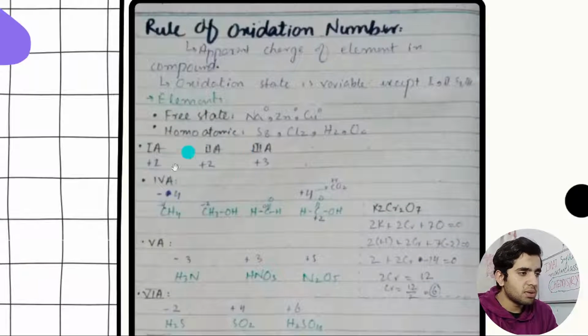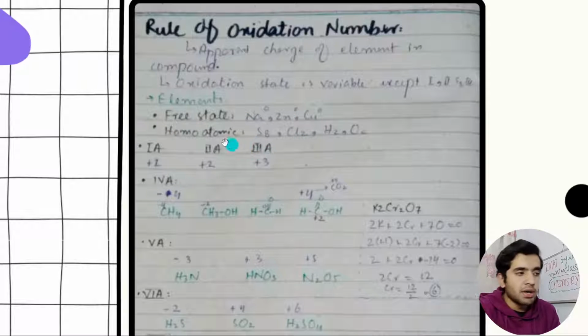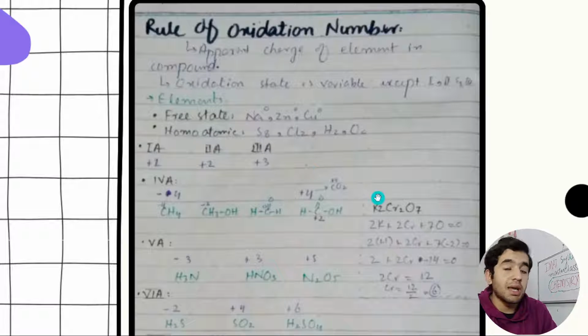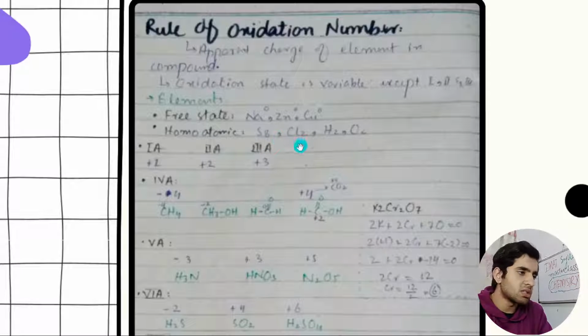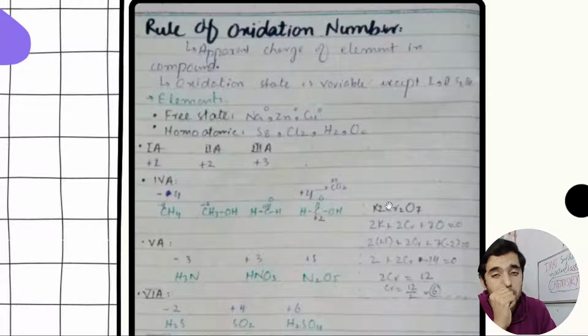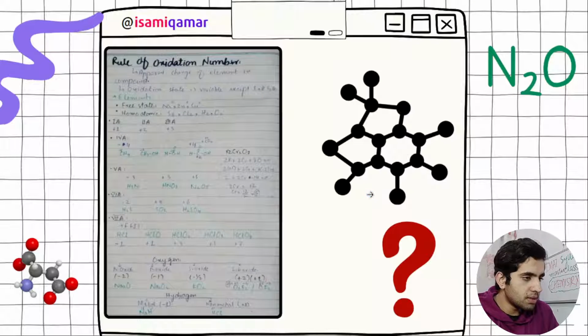So these are some rules. For example, when an element is in its free state, its oxidation number is 0. Homoatomic or molecular forms, for example sulfur S8, chlorine Cl2, hydrogen H2, oxygen O2, all have an oxidation number of 0. Okay, these were the rules.